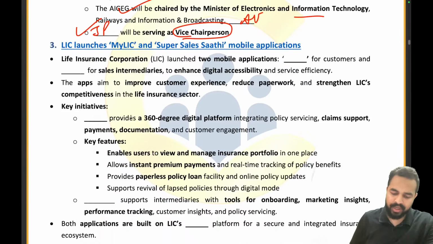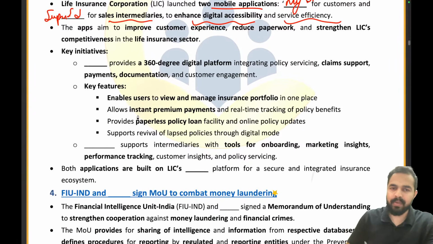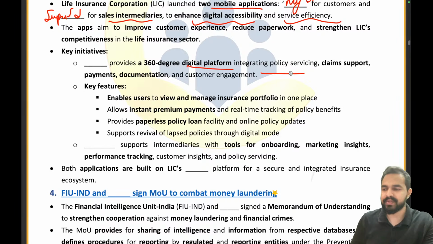So LIC, the Life Insurance Corporation, has launched two mobile applications. What are the names? My LIC and Super Sales Sathi for the sales intermediaries to enhance digital accessibility and service efficiency. Now, what is the name of the app which will be providing a 360-degree digital platform integrating policy servicing? That will be My LIC. And when it comes to supporting intermediaries with the digital tools for onboarding, marketing insights, what exactly will it be? It will be Super Sales Sathi. Absolutely right. Both applications are built on LIC's which platform? DIVE platform.